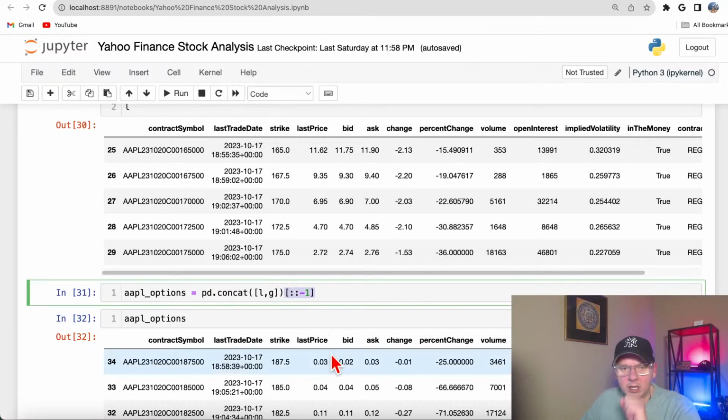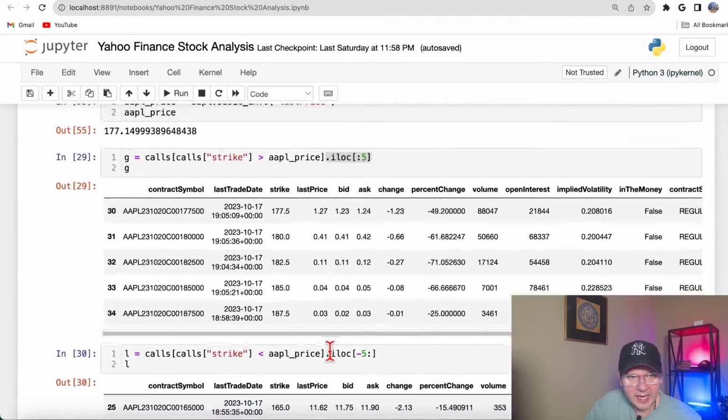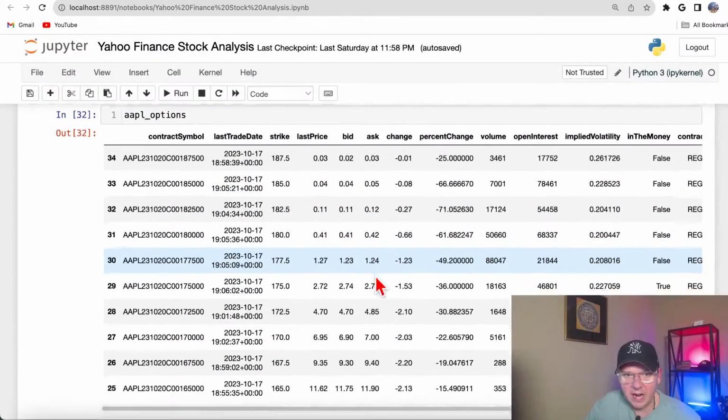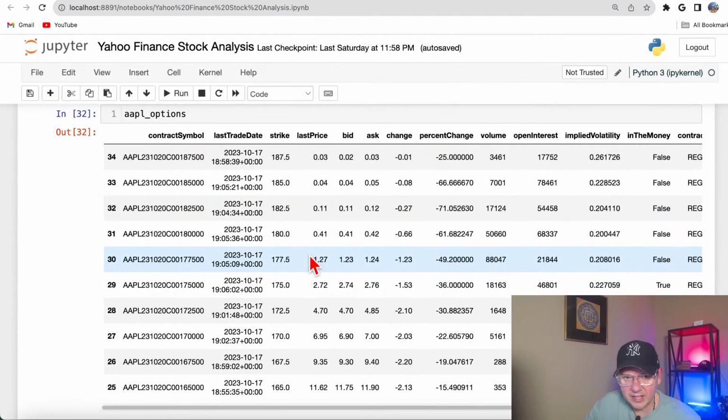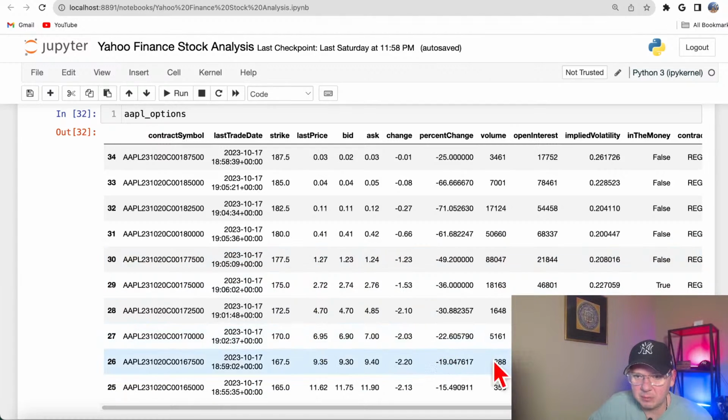And, excuse me, colon minus 1, I'm flipping it, and what I'm getting here is a new concatenated data frame, and let's take a look. We know that the closing price as of today is 177. So you see I'm getting 5 calls that would be above that price and 5 calls under that price, all right? That makes your analysis a little bit easier later, and you could actually filter that data, and now you've got a data frame you could work with.